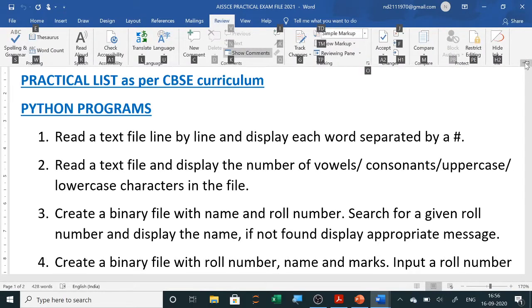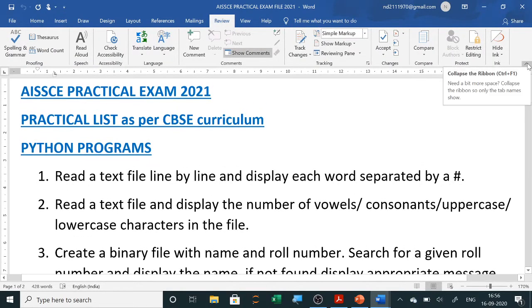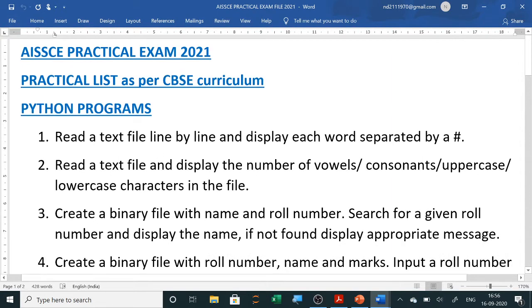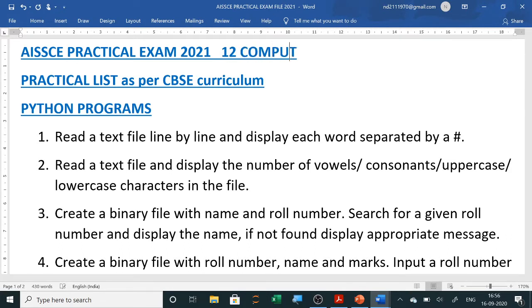Hello everyone. Now in the revised syllabus, CBSE has changed the list of practicals. So only 8 practicals are there. So text file, the practicals are same. You can go through the revised syllabus at the end for class 12th computer science. This is for class 12th computer science. So we will just go through the practical list so that you can complete your work in time.